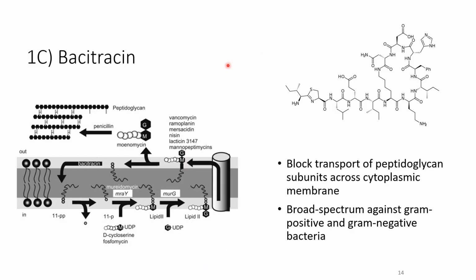Bacitracin is the third antibacterial that targets the cell wall, but the mechanism of action is different. Bacitracin blocks the transport of a peptidoglycan subunit across the cytoplasmic membrane. It's more broad spectrum compared to penicillin or the beta-lactams and vancomycin. It targets both gram-positive and gram-negative bacteria.